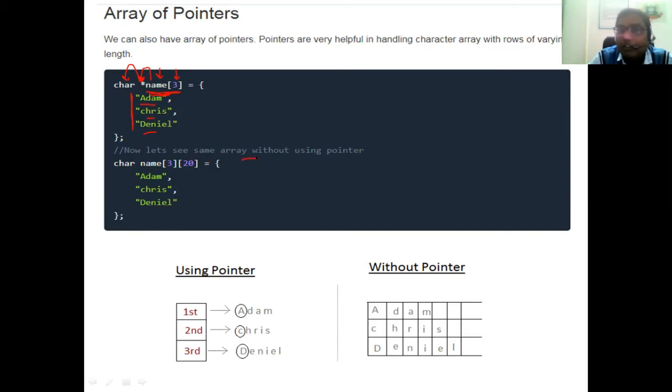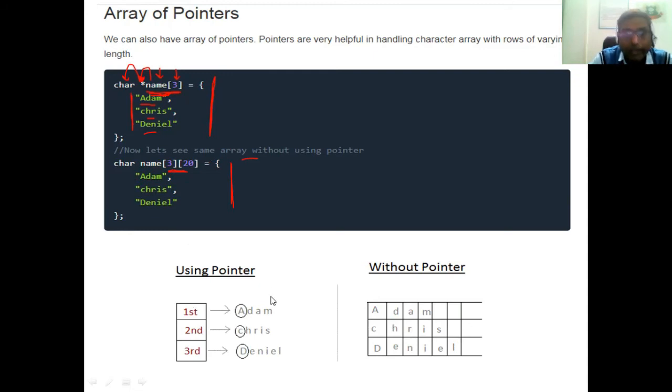Now let's see the same array without using a pointer. Suppose I write char name 3 of 20, that means it is a 2-dimensional array. In this first example we have used a pointer, that means we have created an array of pointers. In the second example, we have not used a pointer, we have just directly used a 2-dimensional array of character type, char name 3 of 20 equal to Adam, Krish and Daniel.